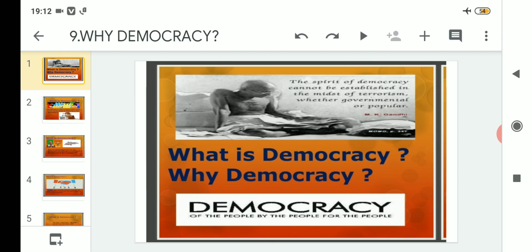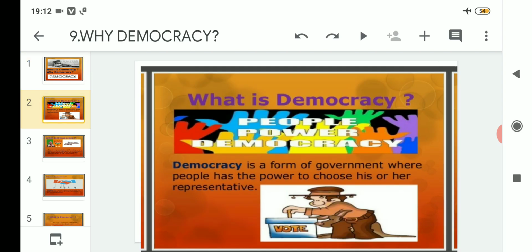So let us proceed to this chapter then. The first point that comes is, what is democracy? Democracy is a form of government where people have the power to choose their representative. This is the biggest advantage in the hands of the people. If we take the example of India, we can say that we are following the democratic form of government since our independence, that means since 1947 till date, till the year 2020.